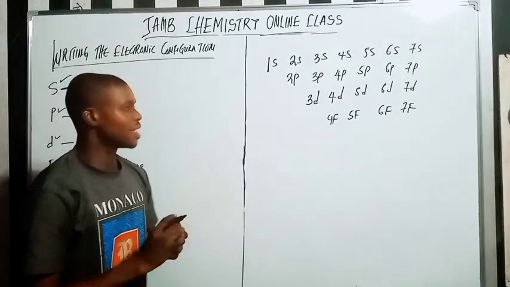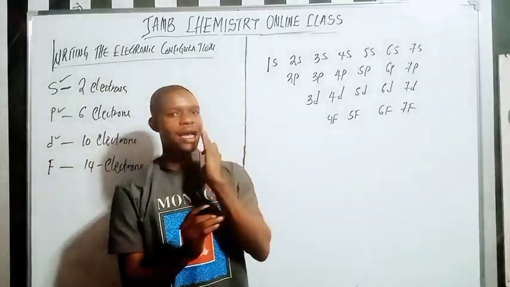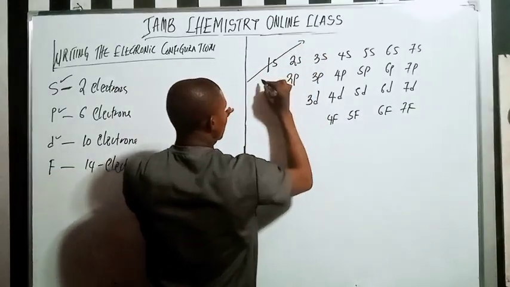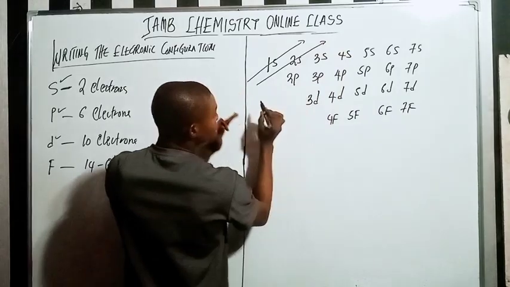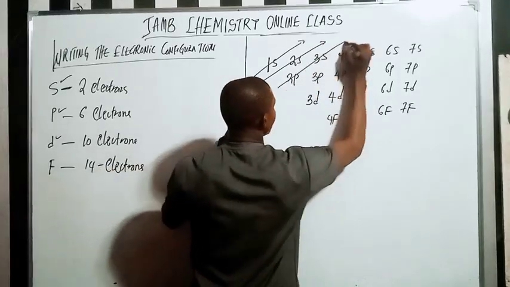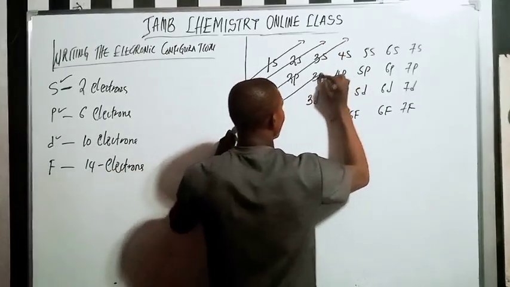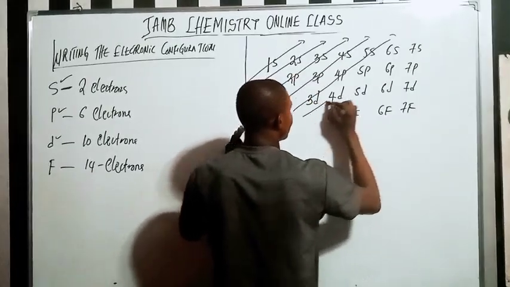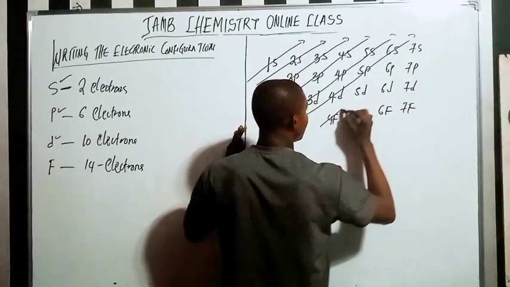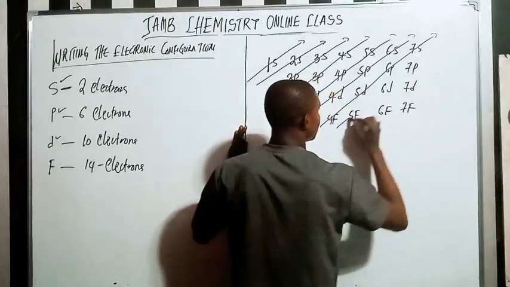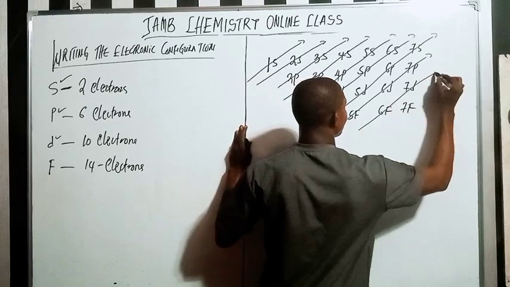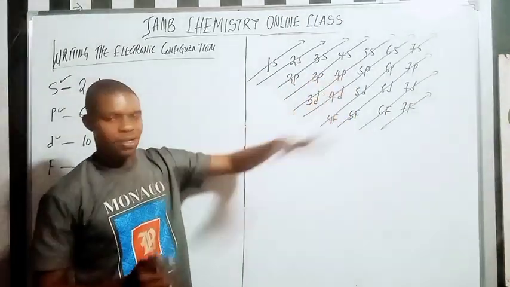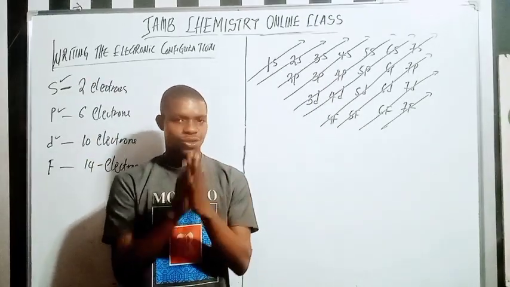Do you see that? So the next thing to do is to draw an arrow. It's very easy here. Draw the arrow from here. Do you understand? It's very easy. Draw the arrow. You don't need to force it. You see that it will just enter. Draw the arrow here, draw the arrow here, then draw it to this point, to this point and to this point. Do you understand? It's very easy. You can do it.